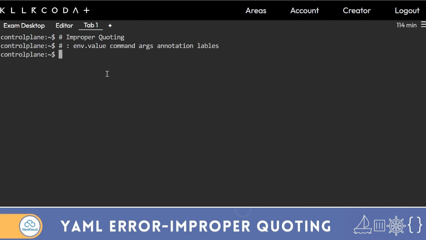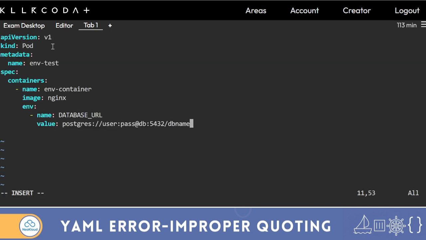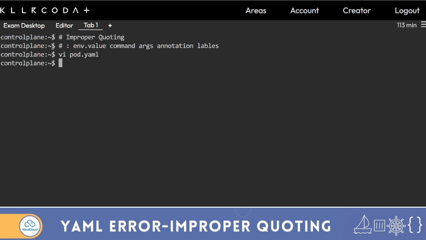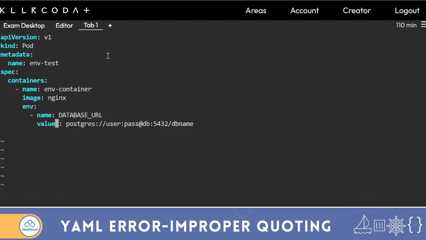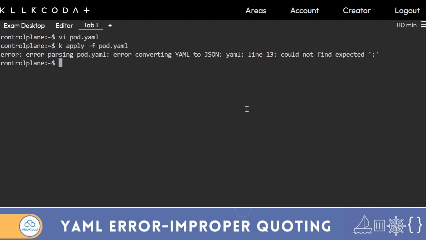Okay, so let's have one YAML, and at the same time I'll create a pod also. I'll copy this YAML file, paste it, and save. I'll not show you where the mistake is. Just apply it and you'll find the error message explaining why the pod is not created. I'll apply pod.yaml. The pod is still not created.